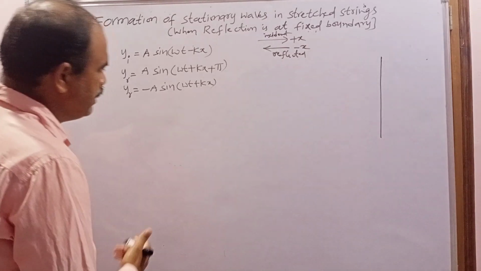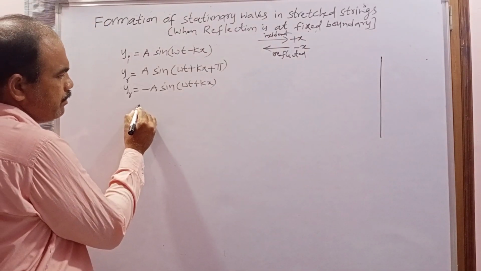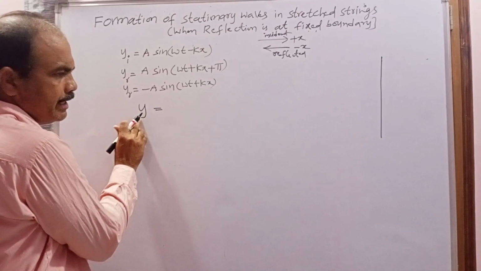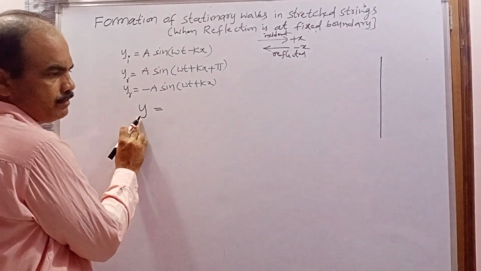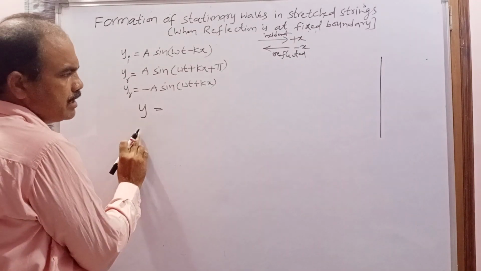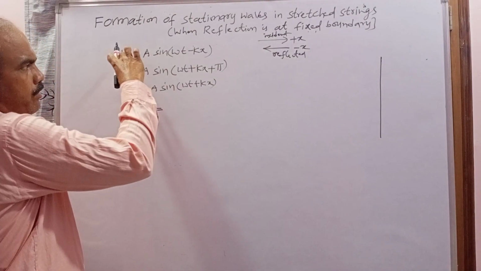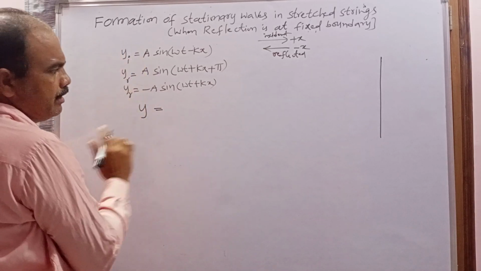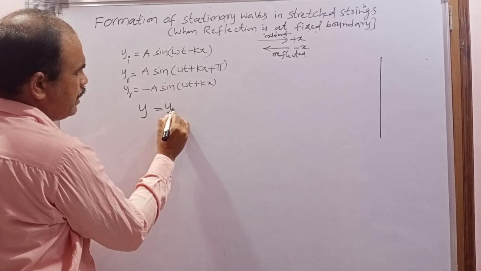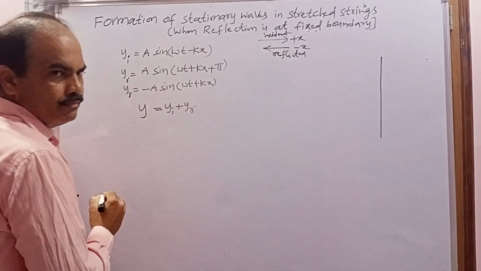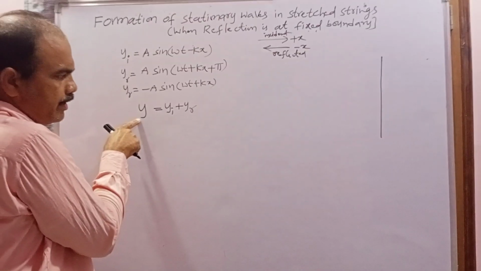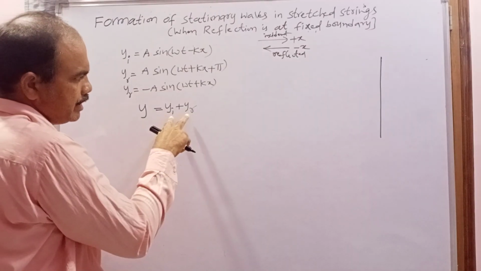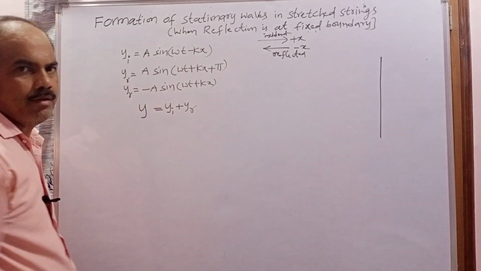The resultant displacement can be explained with the help of the principle of superposition. According to the principle of superposition, the resultant displacement at any point of the particle is always equal to the sum of the individual displacements created by the two waves, the incident wave and the reflected wave. That means y_i plus y_r. The resultant displacement of any particle is the sum of the displacements produced by the individual waves.